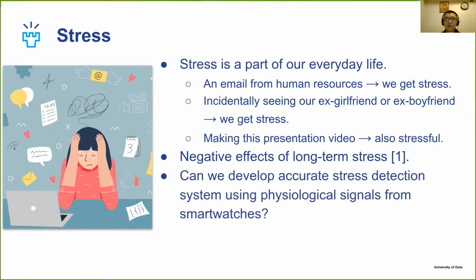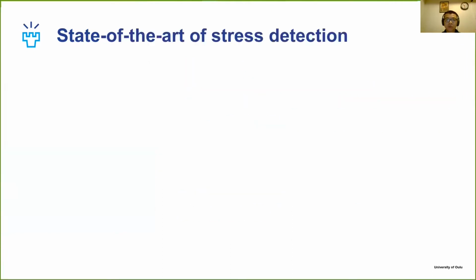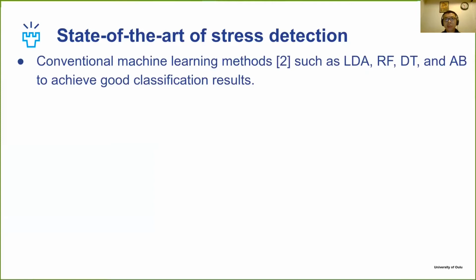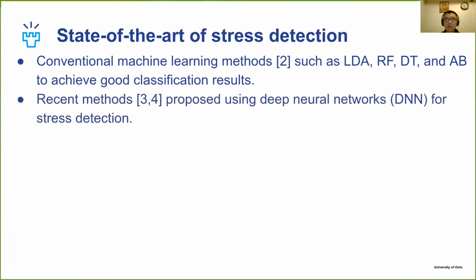With the current evolution of smartwatches, we ask ourselves: can we develop an accurate stress detection system from physiological signals? State-of-the-art methods on stress detection usually use conventional machine learning methods such as linear discriminant analysis, random forest, decision tree, and AdaBoost to achieve good classification results. With the advent of deep learning, recent approaches proposed using deep neural networks for stress detection.